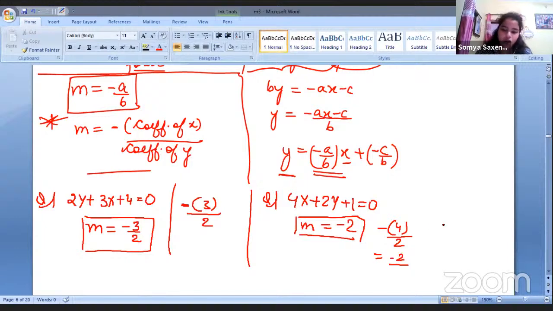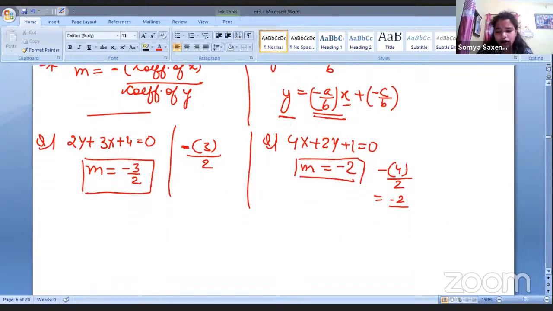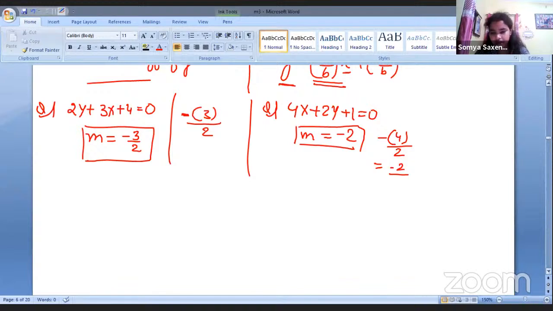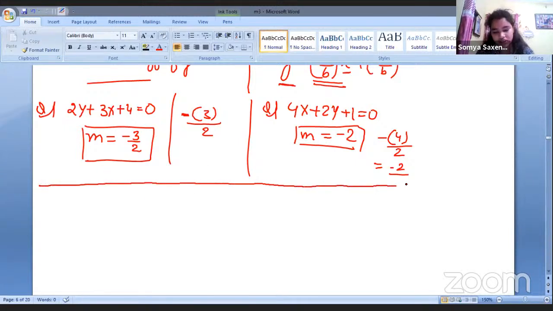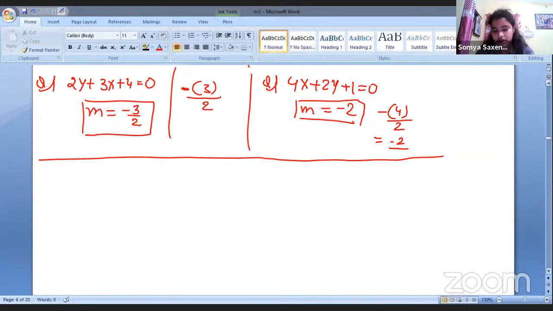Correct? Okay. So here we got to know that whenever there is a definite relationship between the general form and the desirable form, and if we have to find out the value of slope, then we can definitely use this conversion method and we can get our answer in seconds instead of taking minutes, right? So this is the thing that was there.